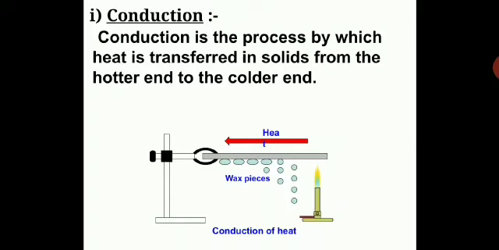Suppose you take an iron rod or an aluminum rod, heat will get transferred, and due to transfer of heat by conduction, wax pieces will fall off one by one. This shows that conduction takes place in that iron or aluminum strip, and the wax pieces will fall because of the heat. So this is how conduction of heat takes place in solids.